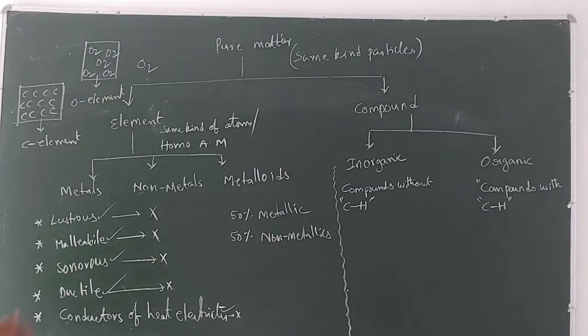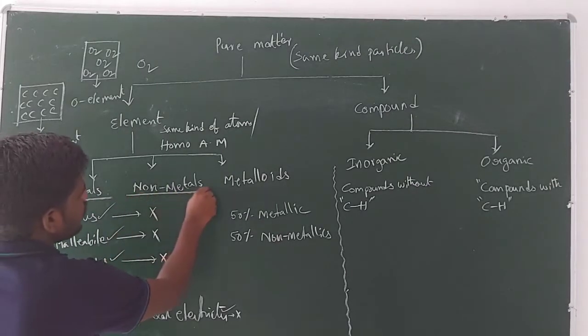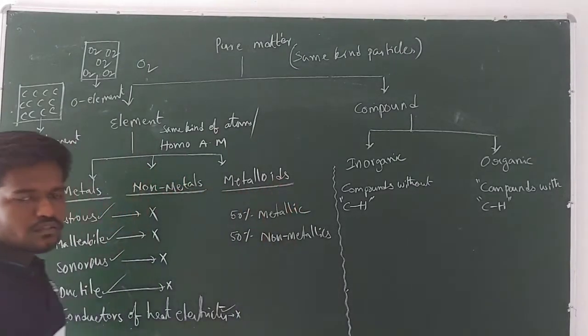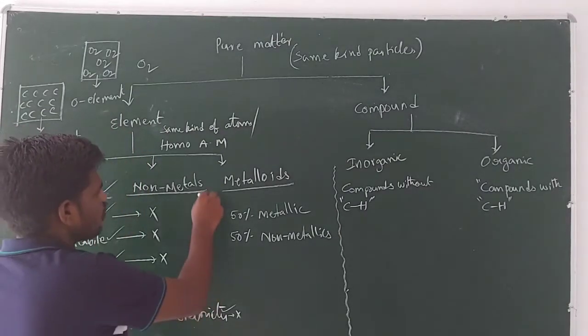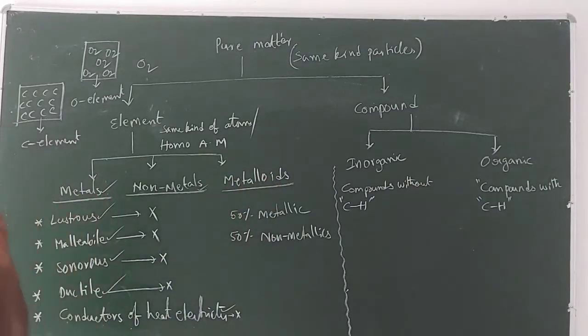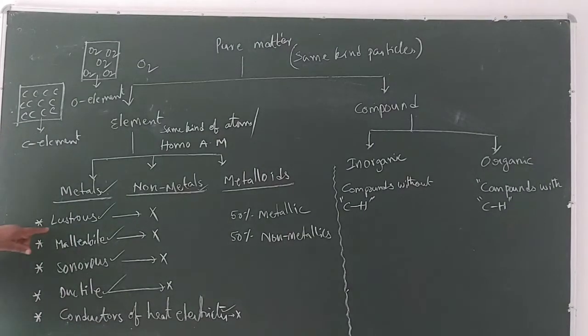And elements are classified into three types: metallic elements, non-metallic elements, and metalloids. Which elements are known as metals, and which elements are known as non-metals and metalloids? The elements which exhibit the properties lustrous, malleability, sonority, ductility, and electrical conductivity and heat conductivity are known as metals.